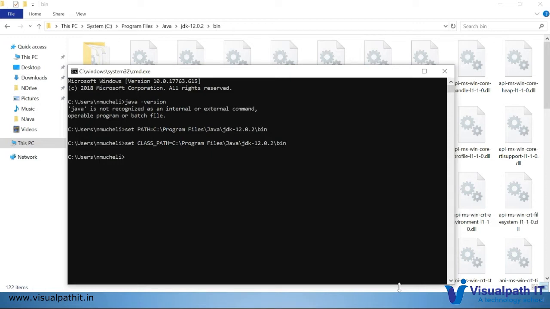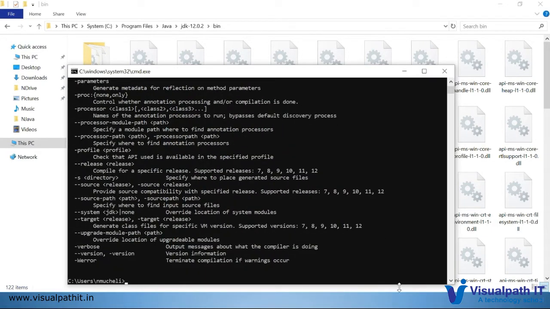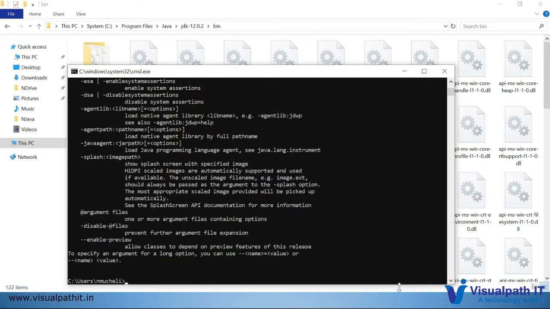So we can check the Java version now. What result will we see? Now it is returning the Java version properly. And the other command we have to check is whether javac is working or not. It's working. Java is working or not. So java and javac, these two are the important commands to check. And if these two are working, our setup is done properly.